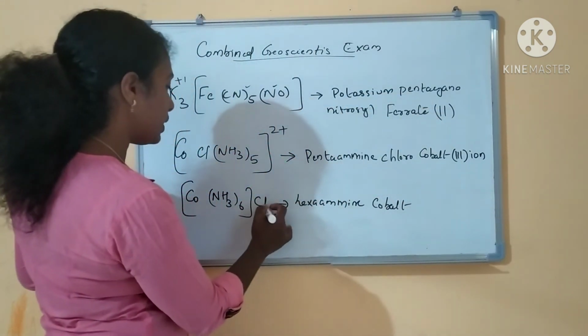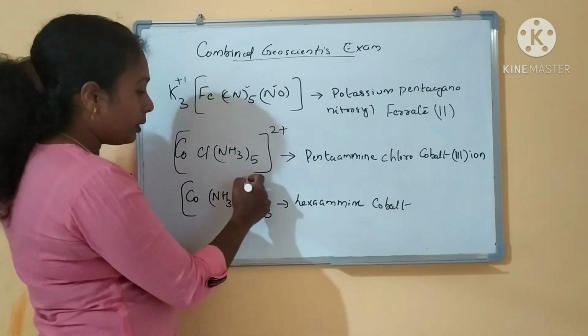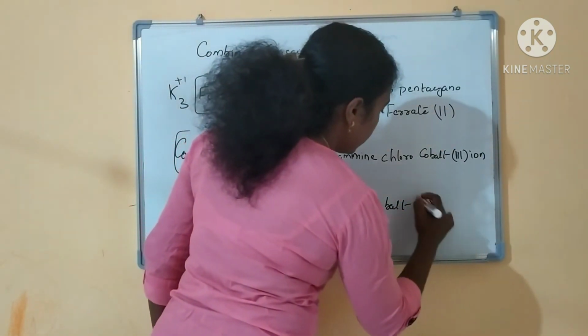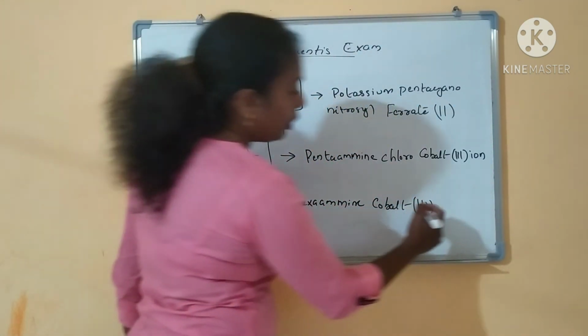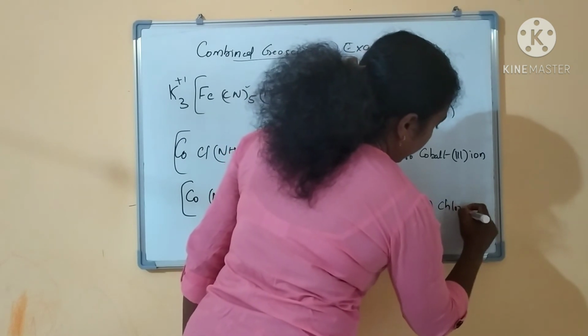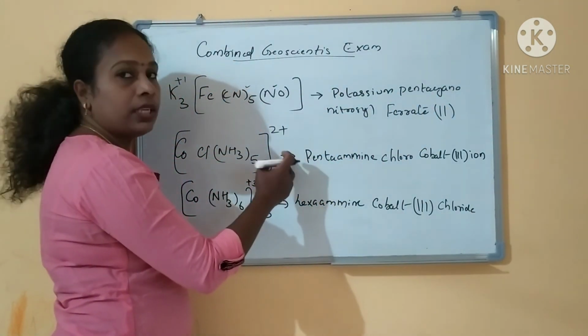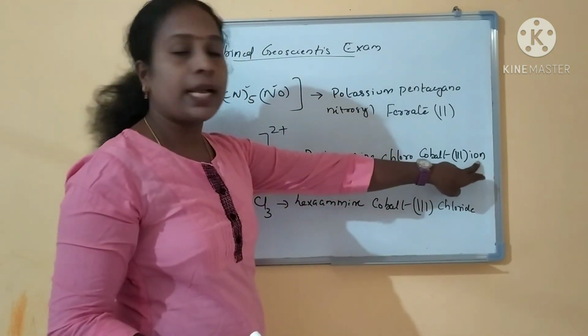What is the oxidation state? Hexaammine cobalt, 3 chlorine atoms are there, so plus 3. After that we have not ended in ion. We have put chloride, right? So the same way, here one negatively charged ion will be outside, so you do not need to put this ion here.